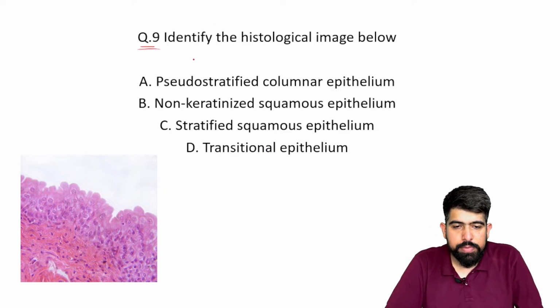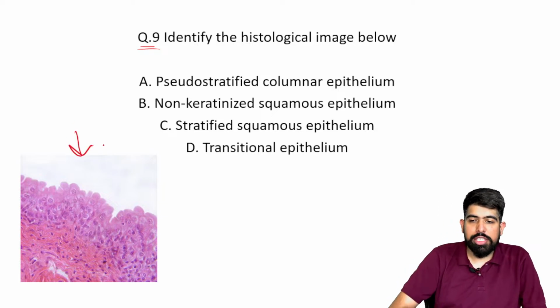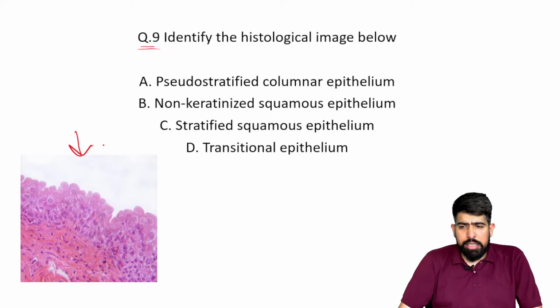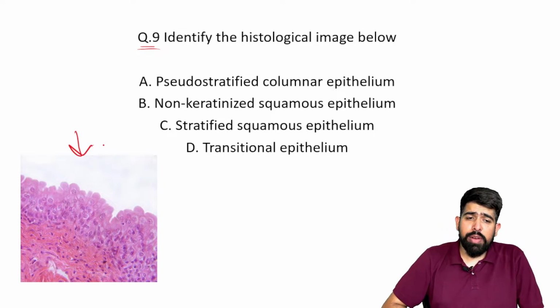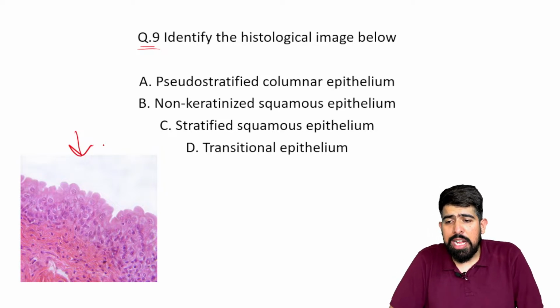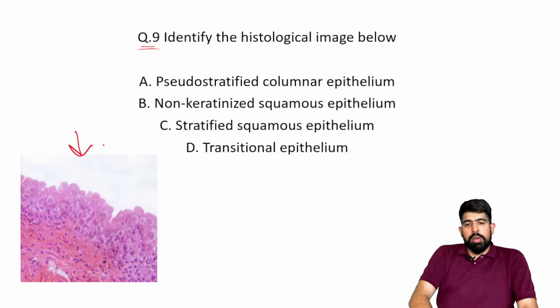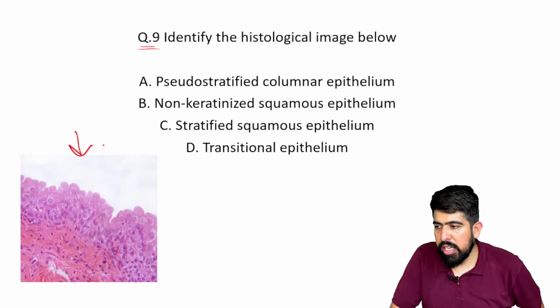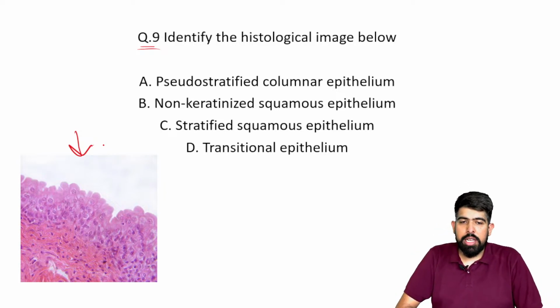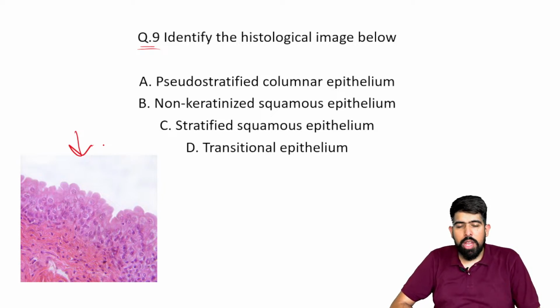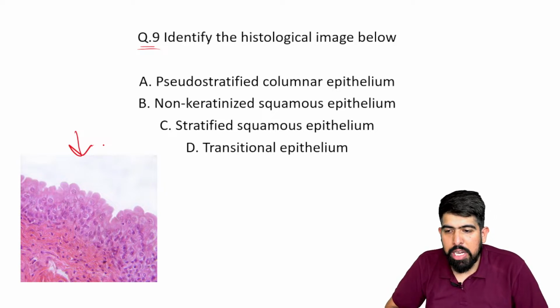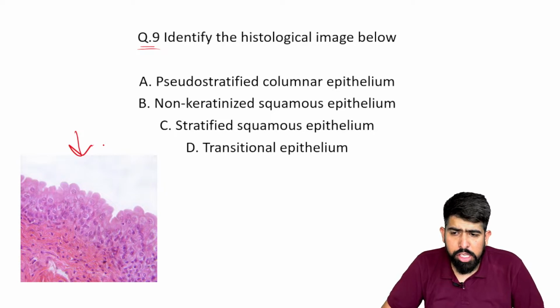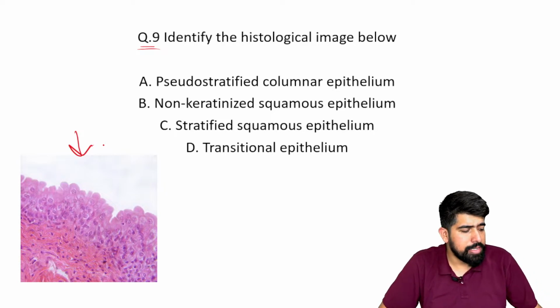Talking about question number 9, identify the histological image which is given here. You have to identify from the histological image which type of epithelium this is. The question is asking about the epithelium. The options given are pseudostratified columnar epithelium, non-keratinized squamous epithelium, stratified squamous epithelium, and the last is transitional epithelium. So what will be your answers, guys?